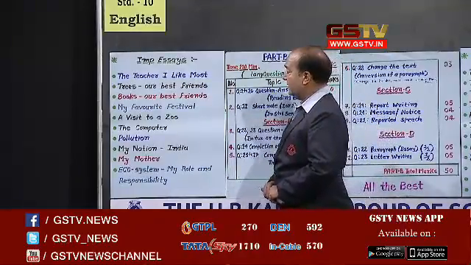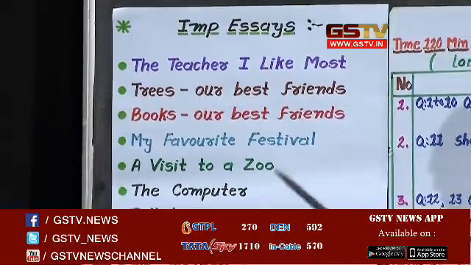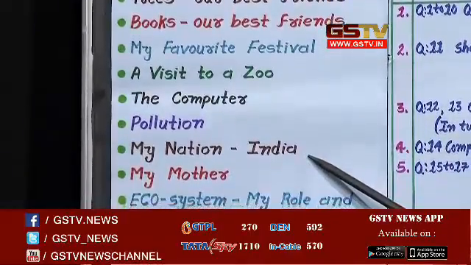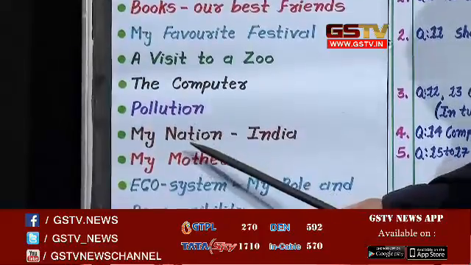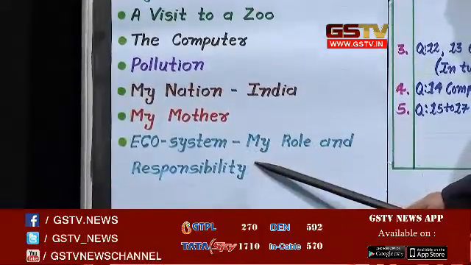Another important essay is books our best friend. Then my favorite festival is also one of the best essays. A visit to a zoo, the computer, the pollution, my nation India are also some of the important essays. My mother and ecosystem, my role and responsibility.